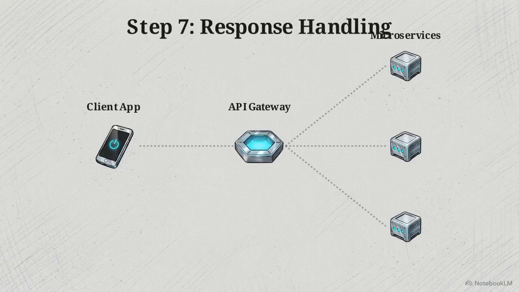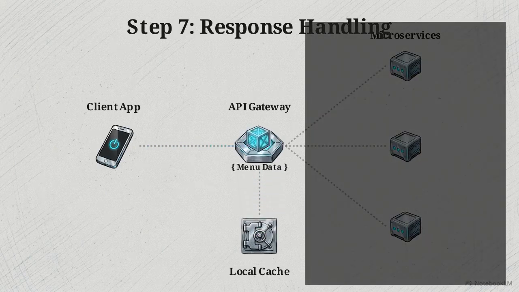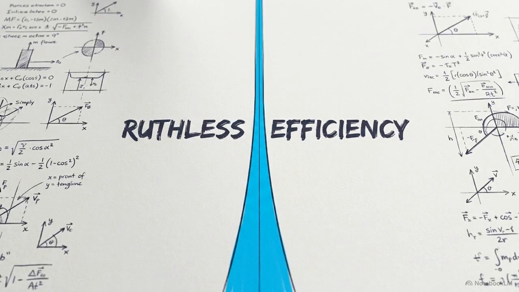Once the backend services finish processing the order, they send their data back toward the client, triggering Step 7, response handling. The gateway intercepts the varied responses from the distinct microservices and transforms them back into a single, cohesive format the client application can easily read. The gateway optimizes future performance using caching. If the payload contains frequently accessed data, like a menu, the gateway diverts a copy to local storage. When the next user requests that menu, the gateway immediately bounces the cached data back. The request never reaches the backend. The gateway standardizes the final output and ruthlessly eliminates latency just as strictly as it manages the initial input.